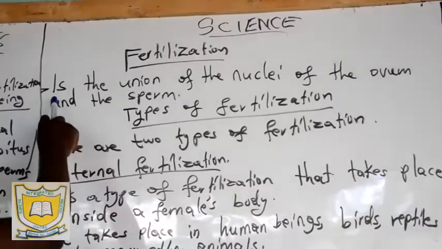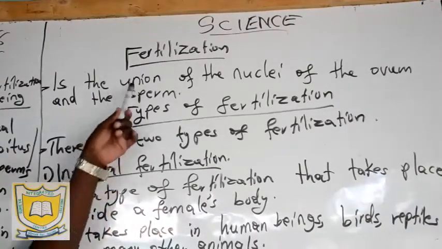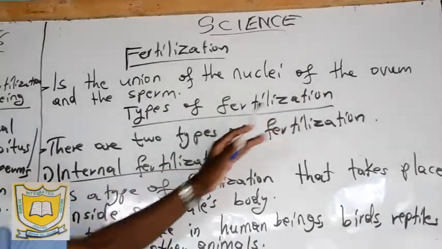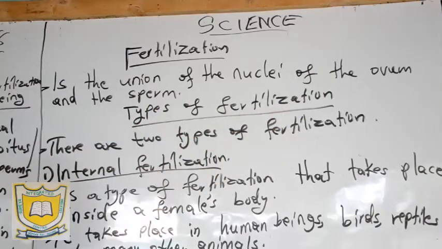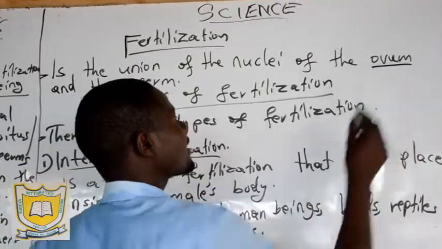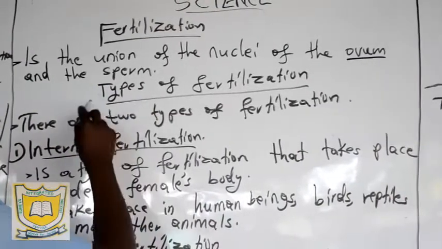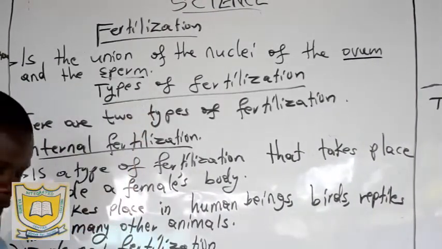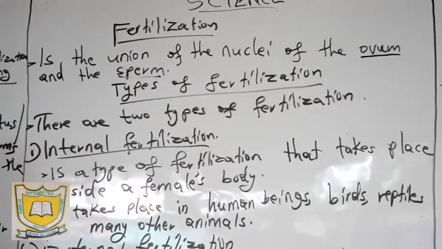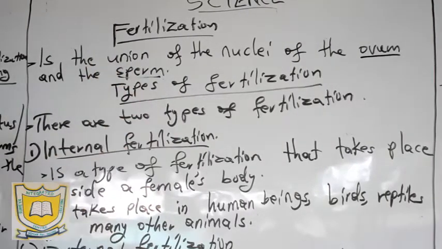Fertilization is the union or fusion of the nuclei of the ovum and the sperm. So you understand that the ovum is the female sex cell, and the sperm is the male sex cell. So when the two fuse or unite together, that is what we call fertilization.